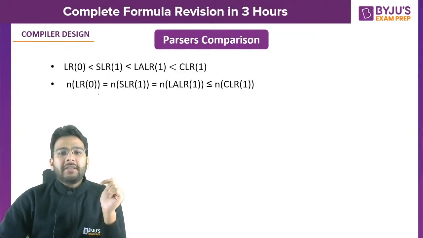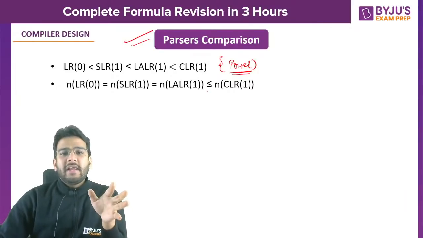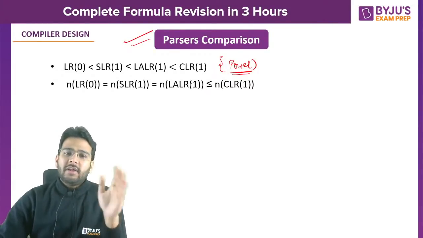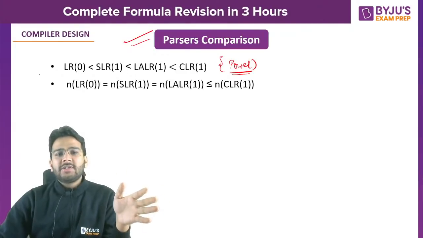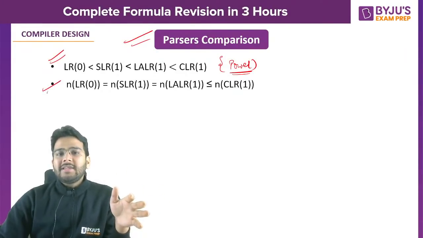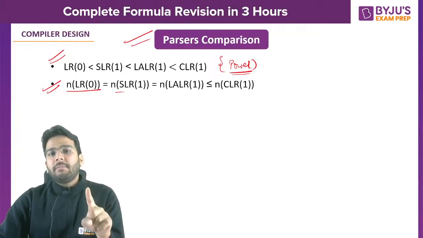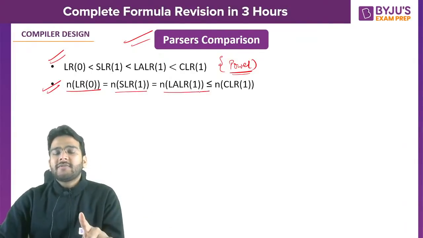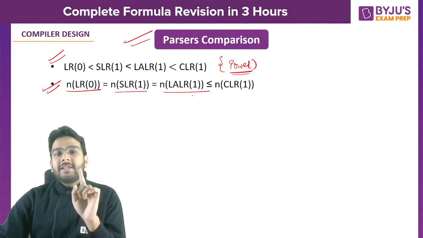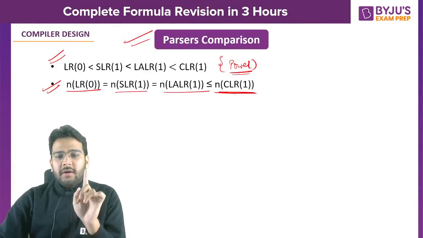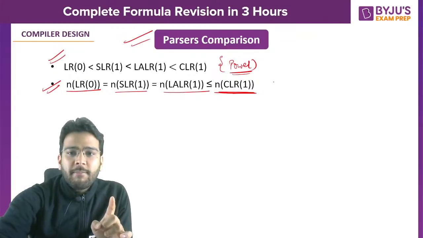Now if we compare the parsers in terms of power, we know in case of LR parsers, CLR1 is the most powerful. Then we have LALR1, then we have SLR1, then we have LR0. This is the order of power. And this is the order of number of states we have. Number of states in LR0 is equal to number of states in SLR1 is equal to number of states in LALR1, and that is less than or equal to number of states in CLR1. Remember this. This is also very, very important.